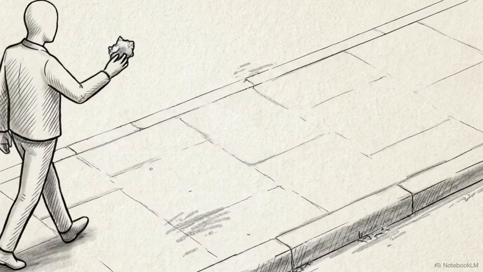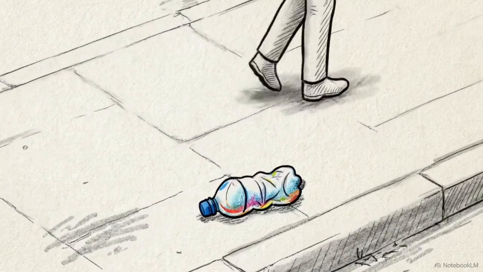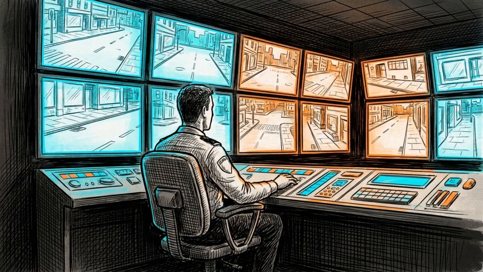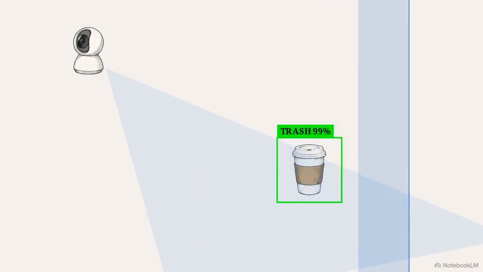Littering is a quiet, fleeting action. A pedestrian drops a bottle without breaking their stride, and by the time a human security guard reviews the area, the person responsible is long gone. Relying purely on a computer vision model to solve this introduces a severe limitation.